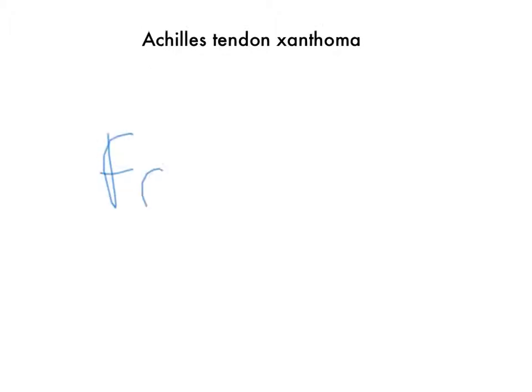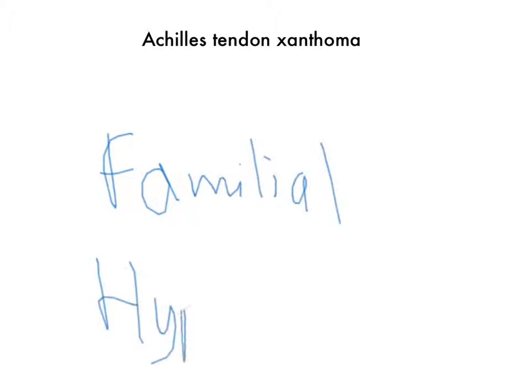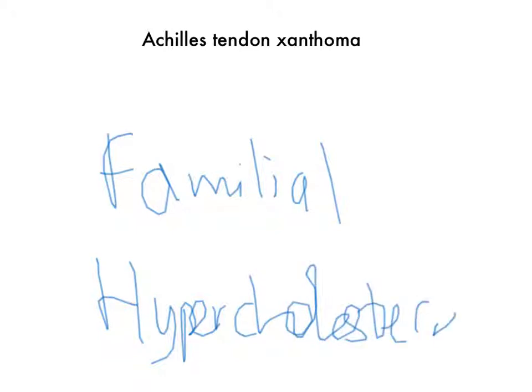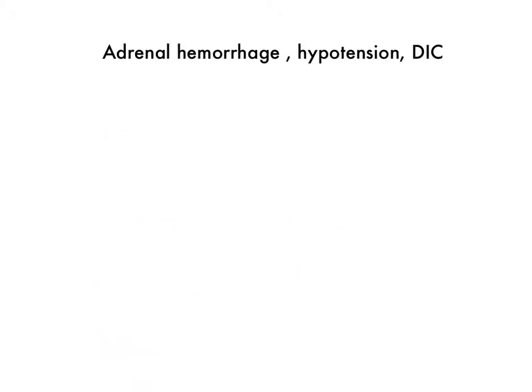Next one, Achilles tendon xanthoma. That's familial hypercholesterolemia. Adrenal hemorrhage, hypotension, DIC.